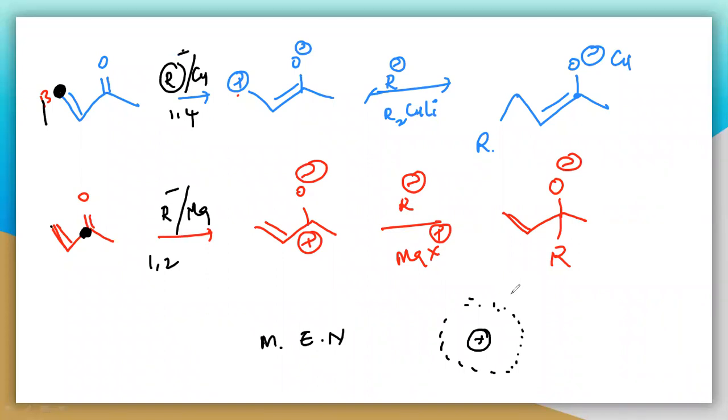That means the polarization is not occurring here.